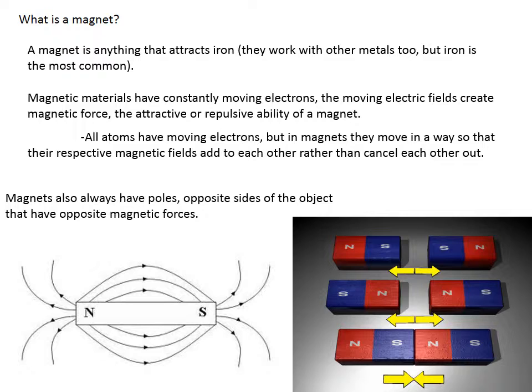The answer, similar to electricity, has to do with moving electrons. Electrons create an electric field because of their charge, but when electrons are moving, they also produce a magnetic field. All atoms have electrons producing magnetic fields, but the magnetic field of one electron is very weak. In magnets, the electrons are arranged in a way so that their respective magnetic fields add to each other, creating one large magnetic field.